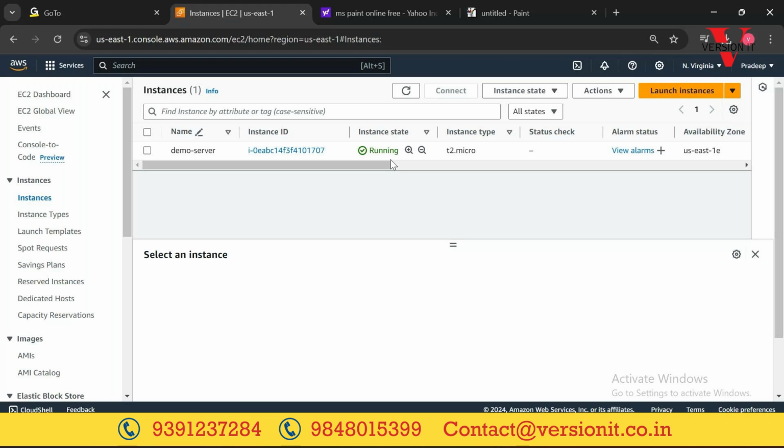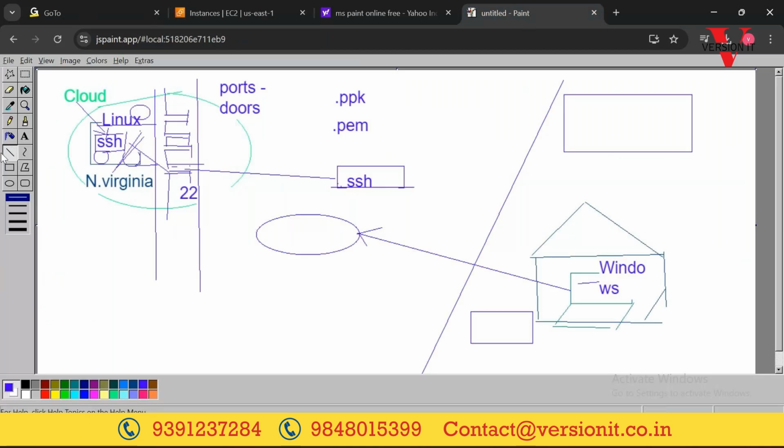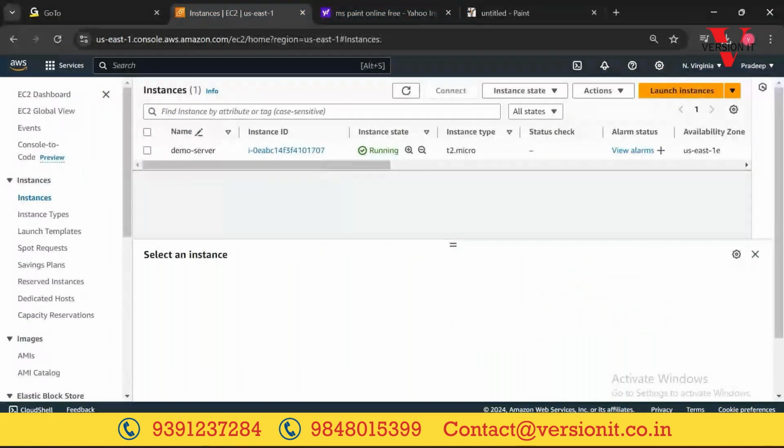Once we create the instance, once we create the server, the next step is to connect. That we'll see in the next class, because all these are initial steps. There are so many points that we need to understand: how to connect to a Linux machine from Windows, how to connect one Linux to another Linux. I said SSH is required, right? So how will we get SSH on Windows? So many things would be there. We'll see that later. But as of today, we have learned how to launch an EC2 instance.